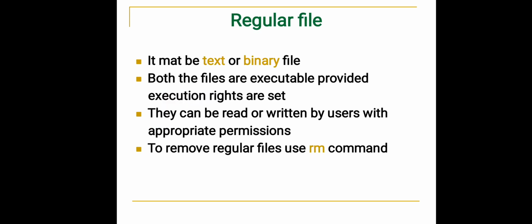Coming to a regular file, it is either a text or a binary file. Both files are executable provided execution rights are set. If the execution rights are given, then both the text file and the binary file are executable. They can be read or written by users with the appropriate permission. To remove regular files, we use the rm command followed by the file name.